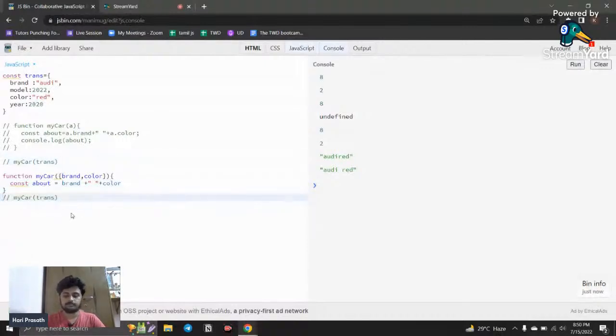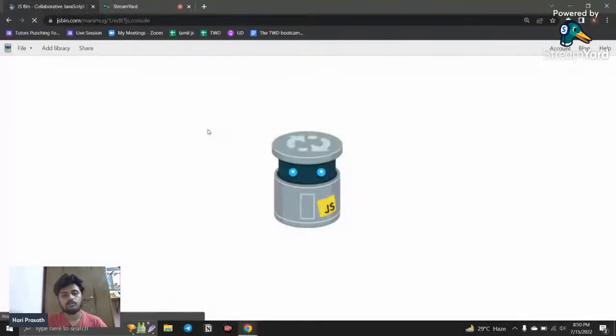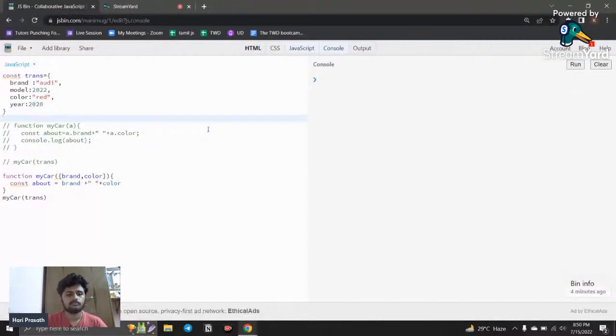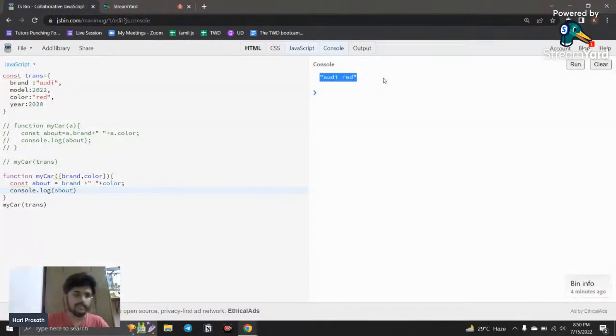And I save this and just run this. Wait a minute, let me refresh the code. Okay, here I want to say console.log about. I just run this. Here you can see it is destructured and it works.